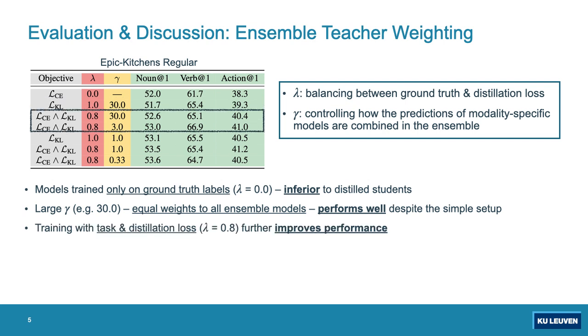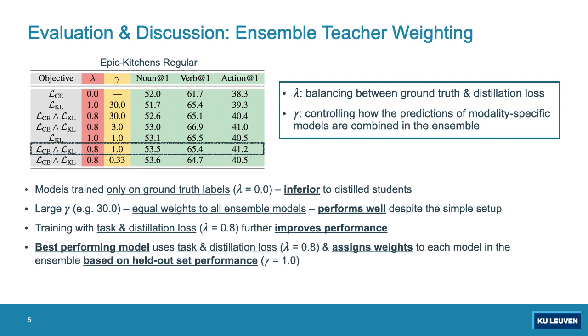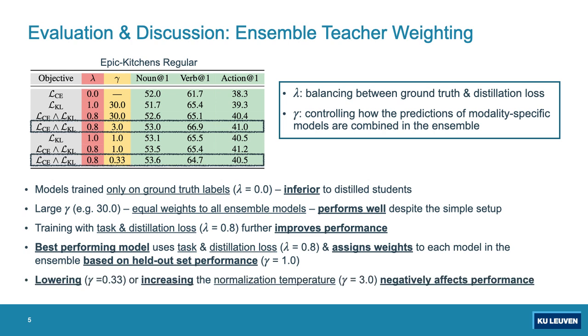We further see that training with both the task and the distillation loss, or a lambda of 0.8, will further improve the performance. Finally, we see that the best performing model will use a task and a distillation loss, or a lambda of 0.8, and will assign weights to each model in the ensemble based on a held-out set performance, or using a gamma of 1. We see that lowering or increasing gamma, or the normalization temperature, to 0.33 or 3.0 will negatively affect the performance.